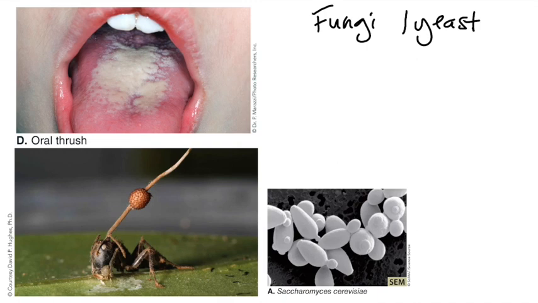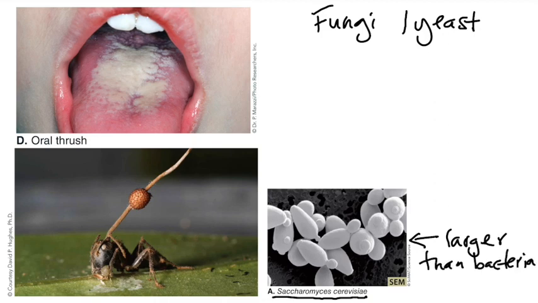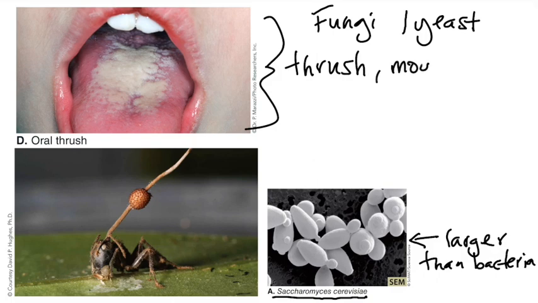In addition to the protists, fungi and yeast are also eukaryotic cells, and some of them can cause disease in humans or in animals. The bottom panel here is an electron micrograph of a yeast, Saccharomyces cerevisiae. They are eukaryotic, so they are much larger than bacteria. There aren't a lot of true fungi that cause disease, although there are some that can cause infections in the lung. But one of the common diseases caused by yeast is thrush. And this is the outgrowth of a yeast on the mouth, and it forms that white film that you can see on the person's tongue.